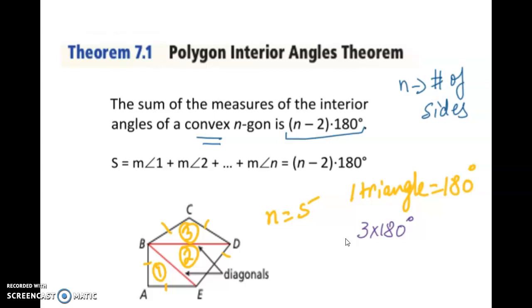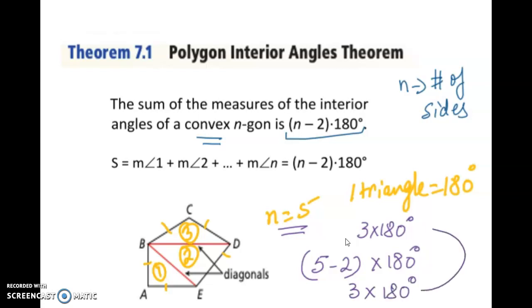Instead of cutting this polygon into different triangles, if I have the number of sides, n equal to 5 in this case, then (5 minus 2) times 180 gives you the same result as 3 times 180. This is called the polygon interior angles theorem.